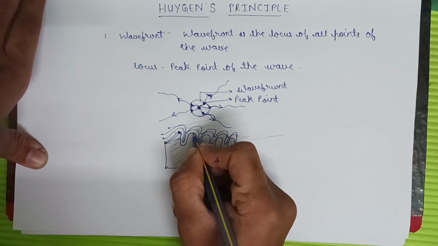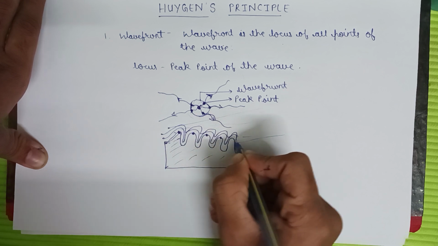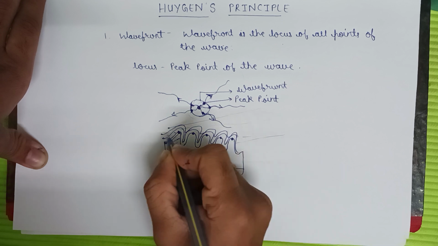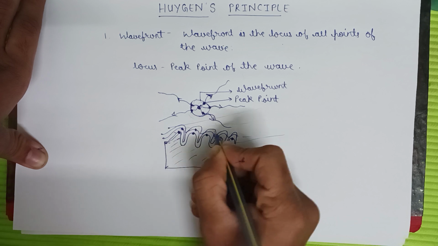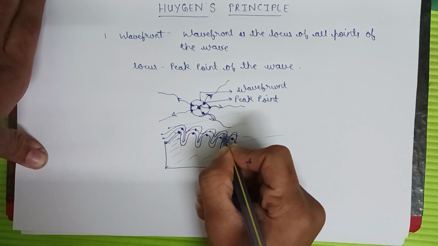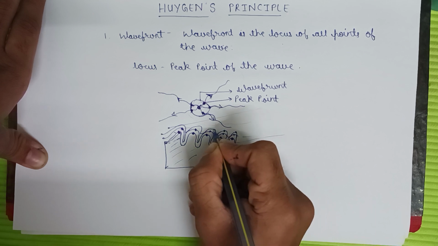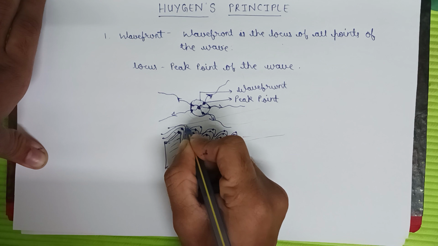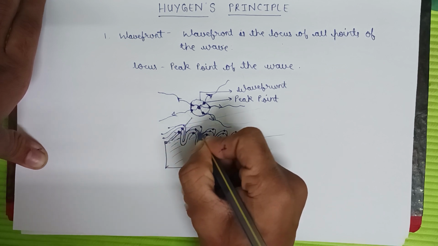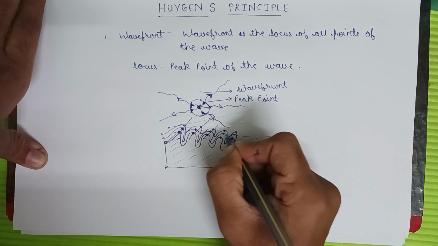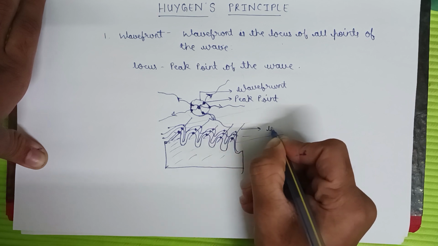This is the peak point of the first wave. Peak point means the topmost point, the top point. In the second wave we have these as peak points, because these are the topmost points. And in the third wave we have these peak points. So when we draw a perpendicular line through these peak points, what do we get? We get lines, and these perpendicular lines are wavefronts.